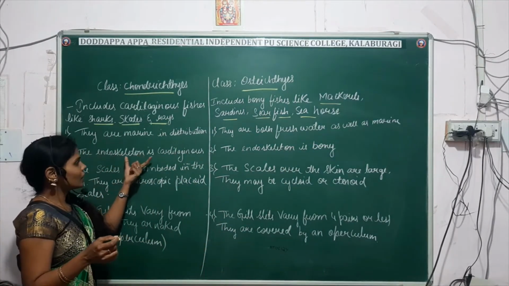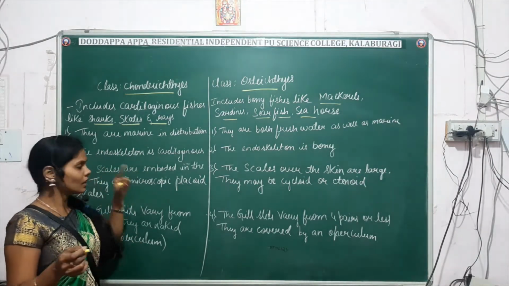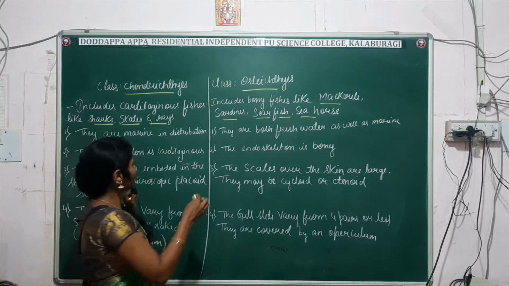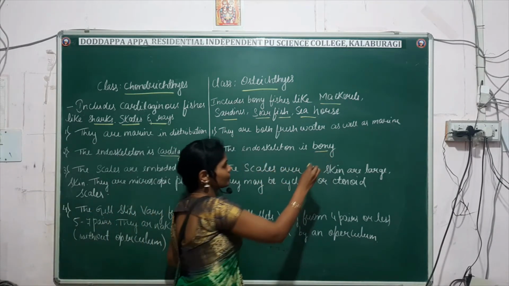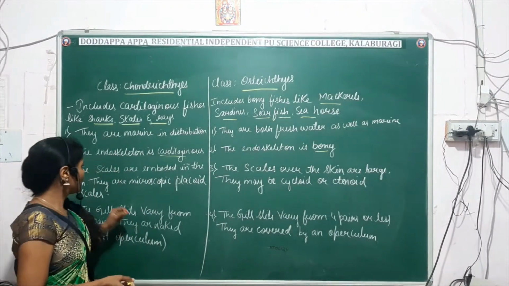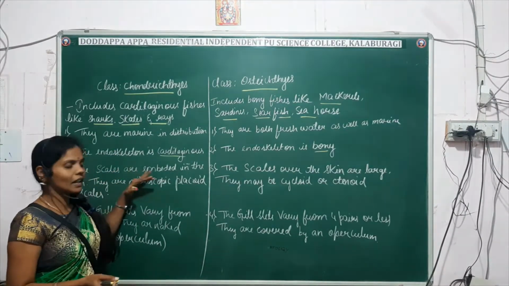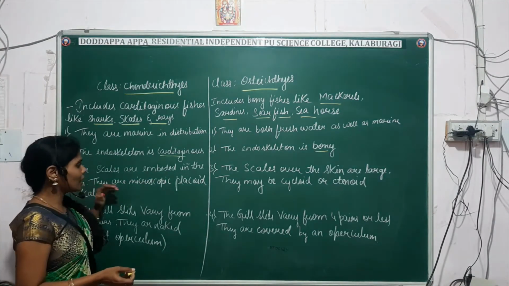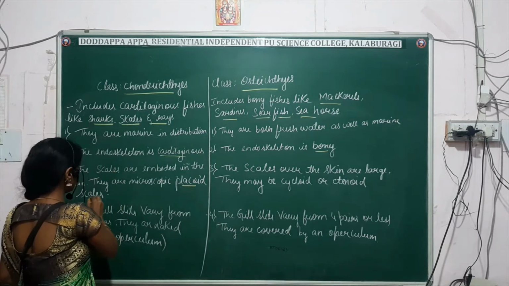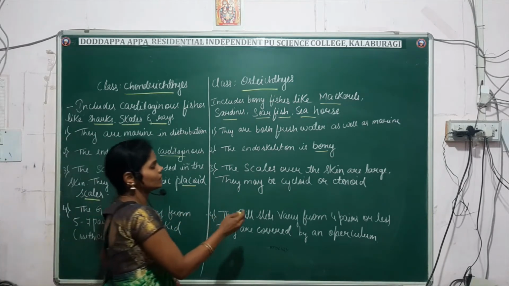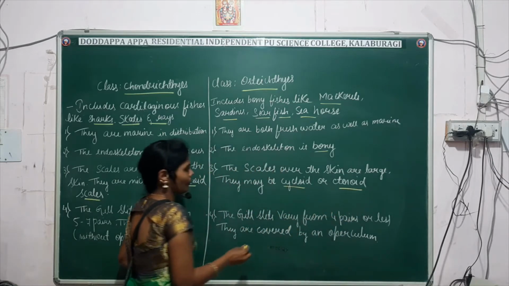Second point is that in Chondrichthyes the endoskeleton is cartilaginous, and here the endoskeleton is bony. The third point is that the scales are embedded in the skin, and they are microscopic placoid scales in Chondrichthyes, whereas Osteichthyes have cycloid and ctenoid scales.